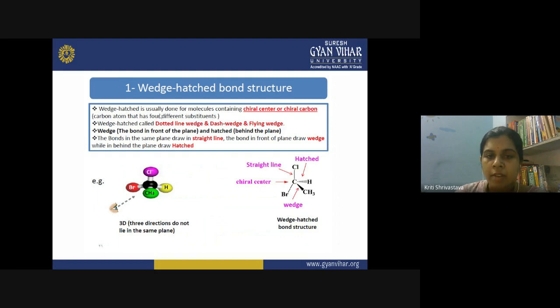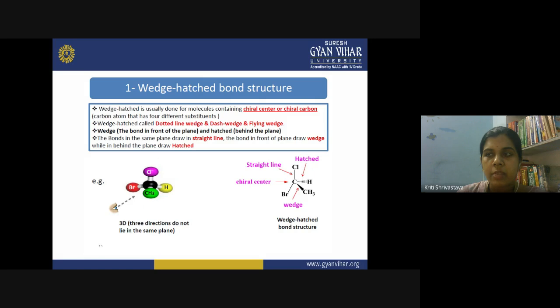We know that when the carbon is sp3 hybridized, it has a tetrahedral structure like this, okay? And when it is in the tetrahedral structure and all the groups are different, if you put a mirror here and see the image of this entire molecule, you will get two non-superimposable mirror images.